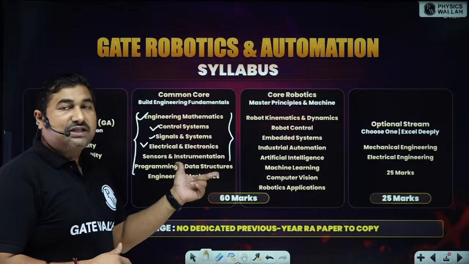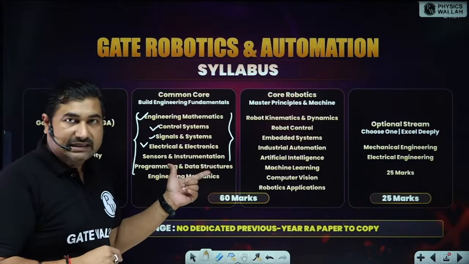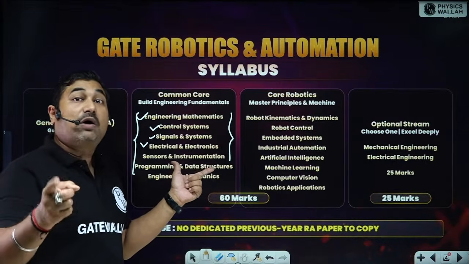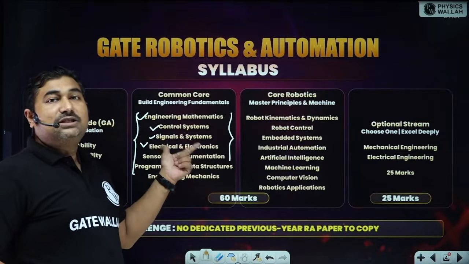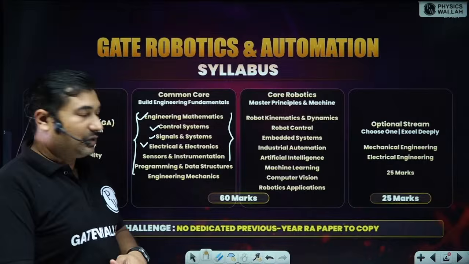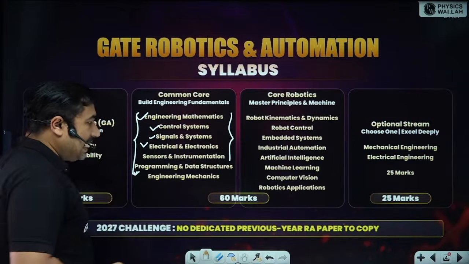Instrumentation electronics students need to study, but for electrical it is already there in GATE. However, those students who are also targeting engineering services already take this instrumentation part in their syllabus. Next is programming and data structures and engineering mechanics.